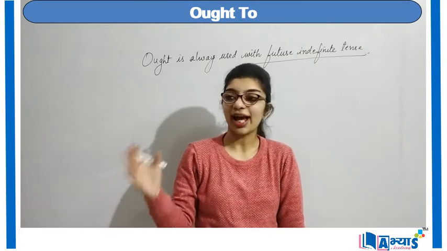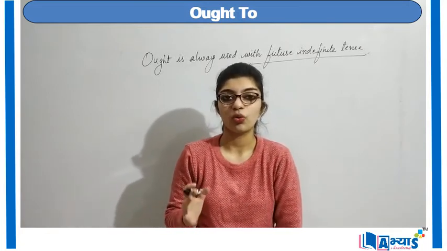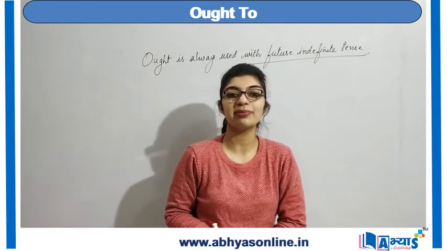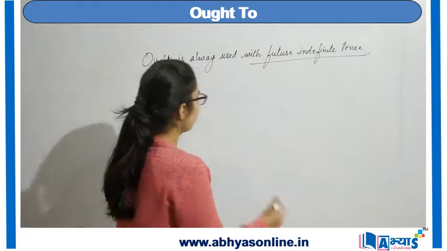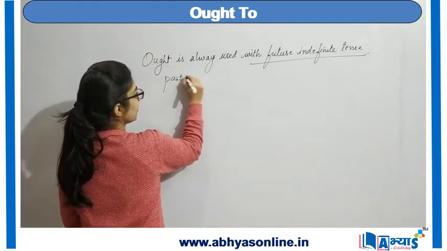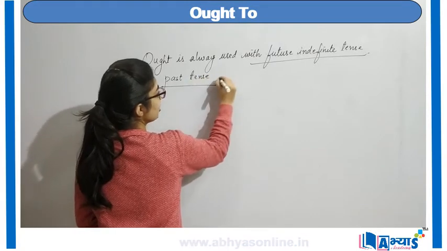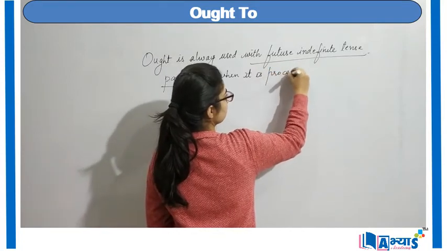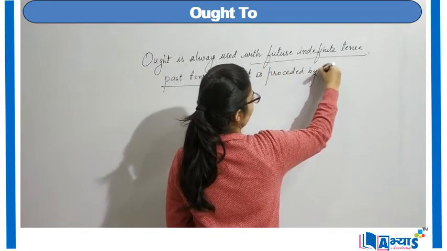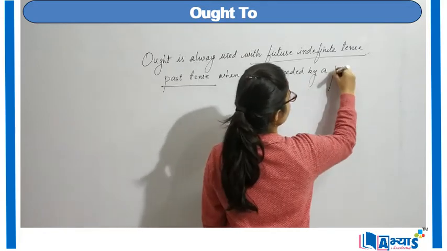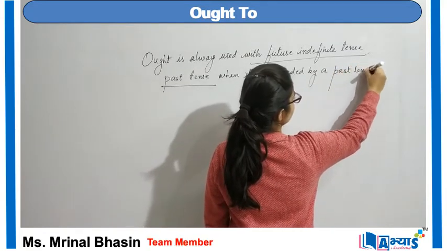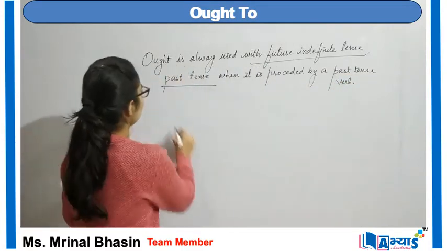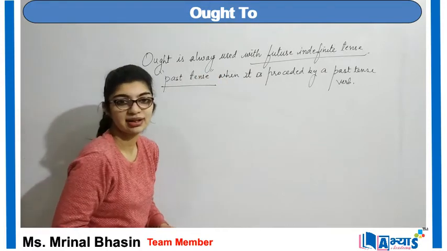It can represent the sentence with present form or future form. It can also be represented by past tense, when it is preceded by a past tense verb. When it is preceded by a past tense verb, ought can also be used with past tense.